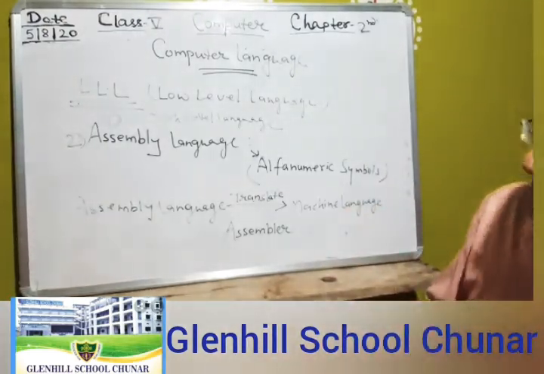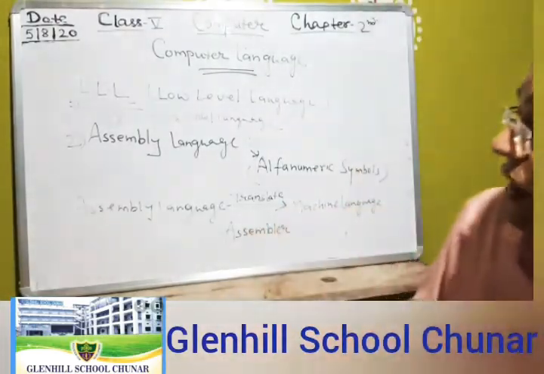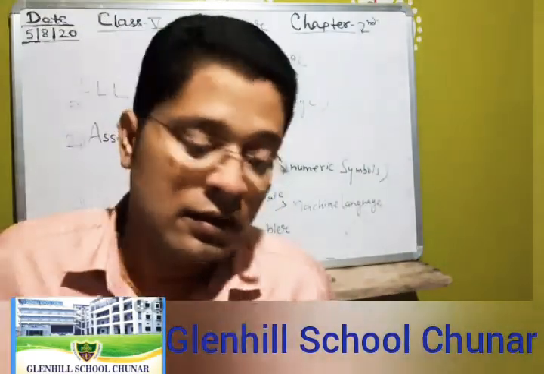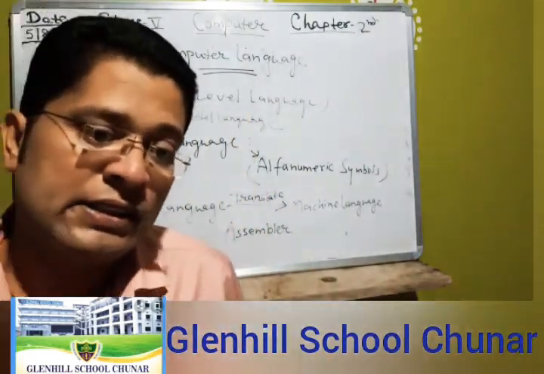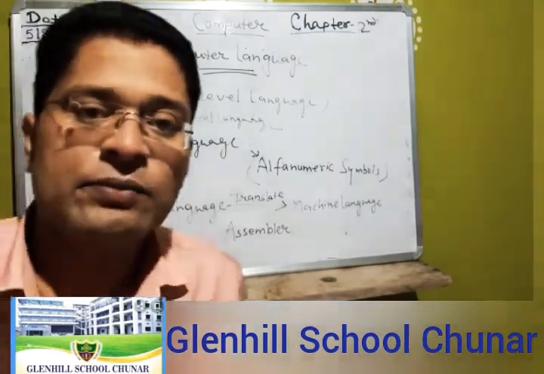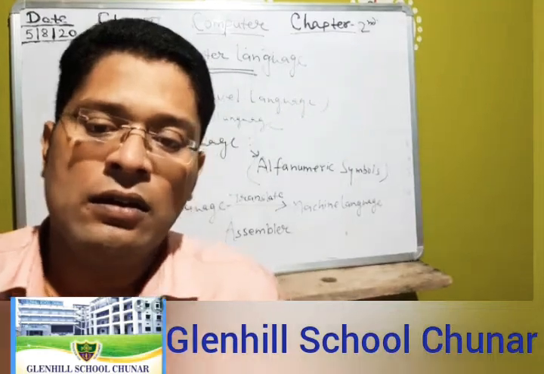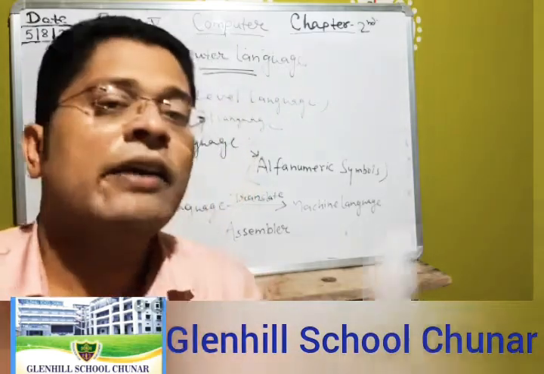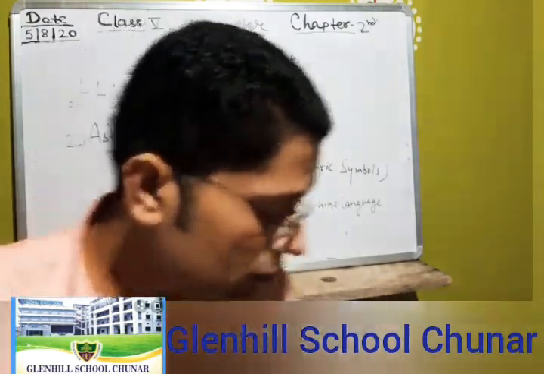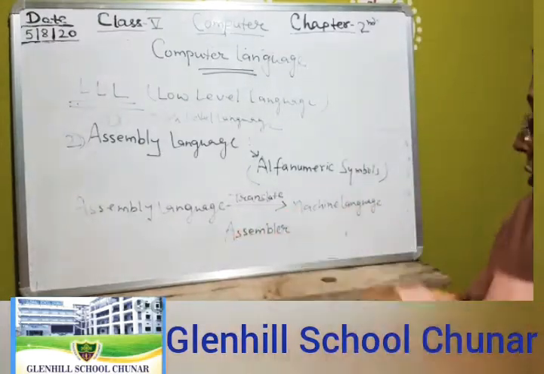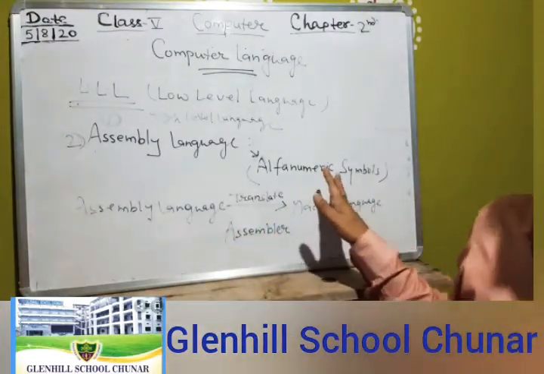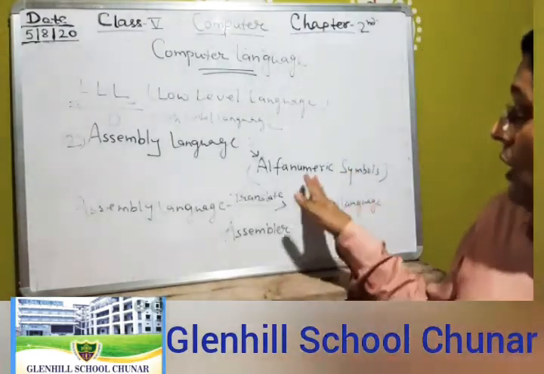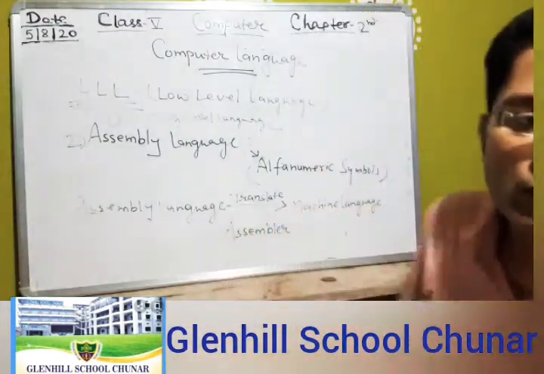Machine language understands binary digits, that is 0 and 1. Assembly language understands mnemonic codes, that means alphanumeric symbols. These symbols are known as mnemonic codes.